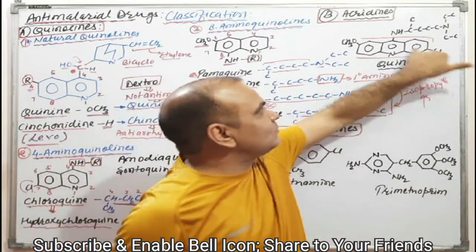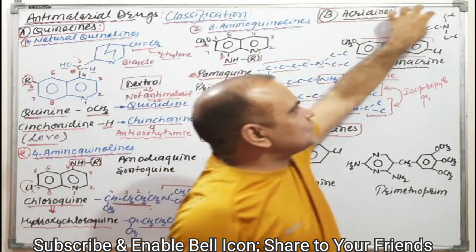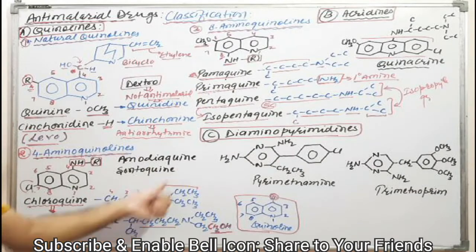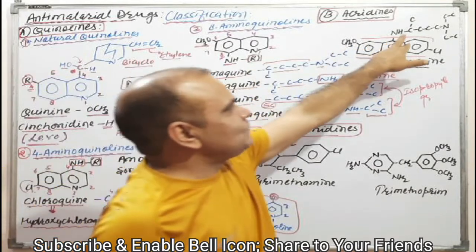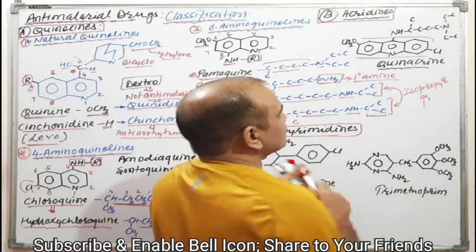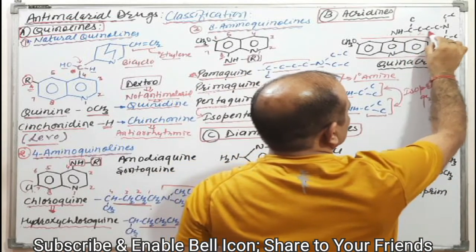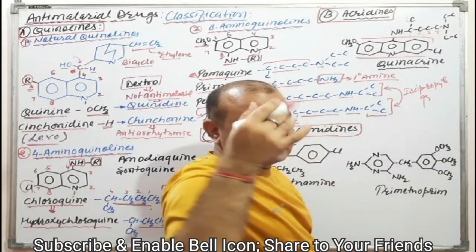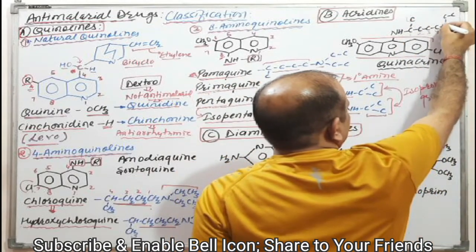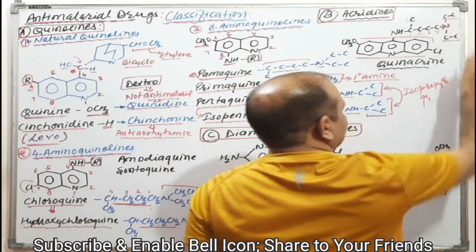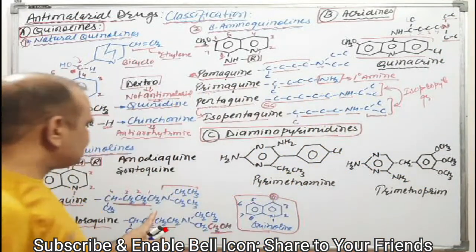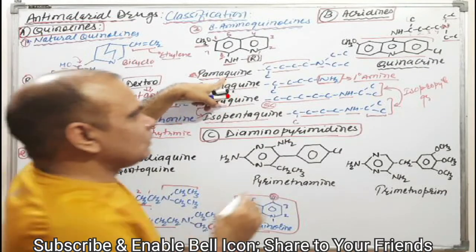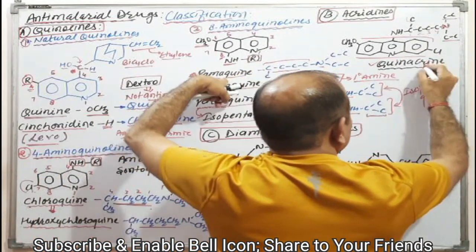The chloro group is on this side and the methoxy group on this side, and this substituent is very simple, as per chloroquine and pamaquine. 5 carbons are there, 1 2 3 4 carbons in between 2 nitrogens, 1 carbon as a side chain. Similarly, the nitrogen has ethyl, a similar structure as chloroquine and pamaquine, and this is the structure of quinacrine.